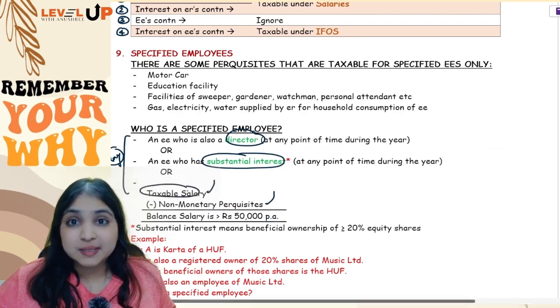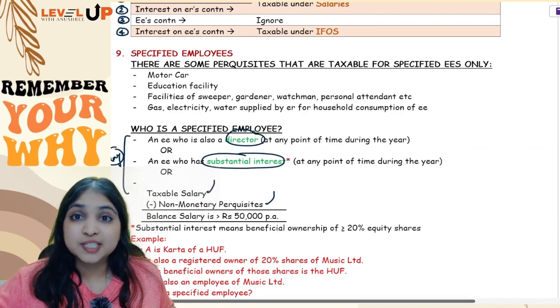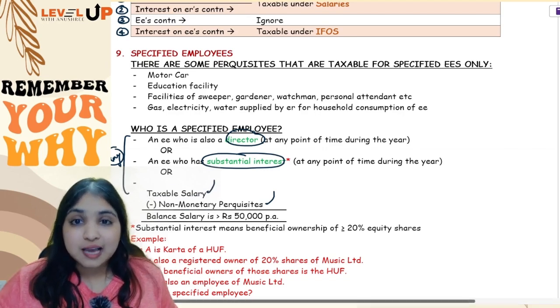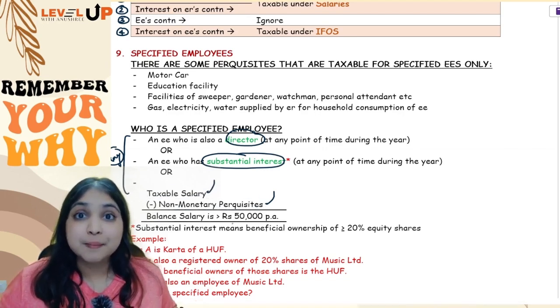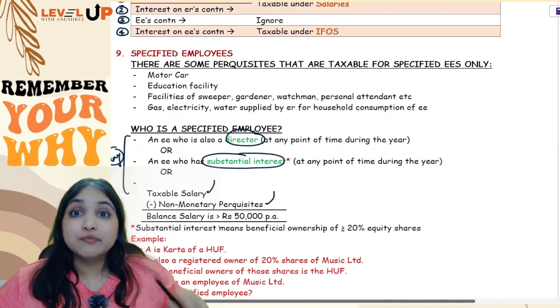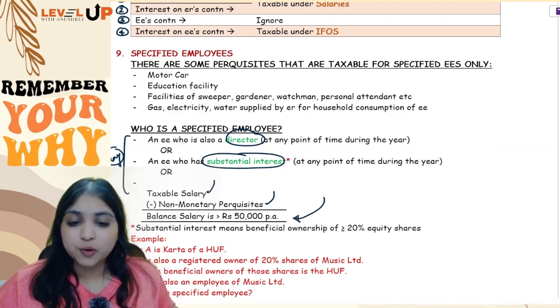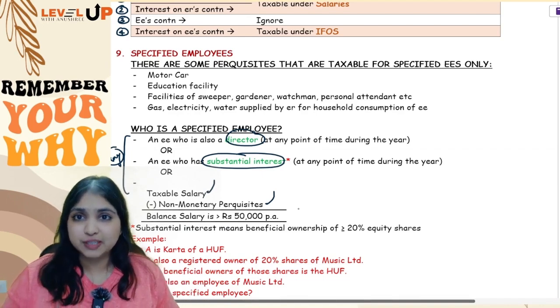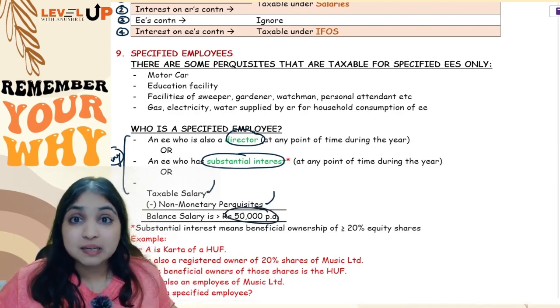Taxable salary means after section 16 deductions. Non-monetary perquisites means all the perquisites which he has received in kind, like RFA, motor car perquisite. So taxable salary minus non-monetary perquisites, the balance salary, should be more than 50,000 per annum. Now in your examination, in most of your questions, your employee will be a specified employee, because the employee will mostly be covered under this 3rd point. Because salary will generally be more than 50,000 per annum. This is not a monthly limit, this is a per annum limit.